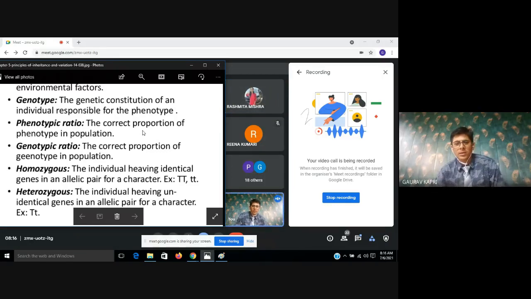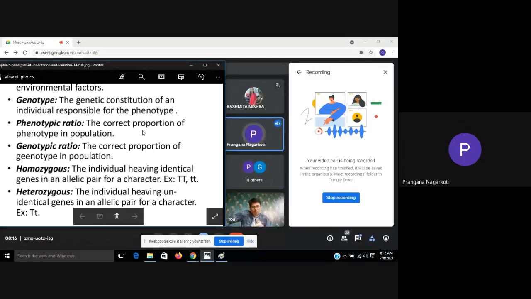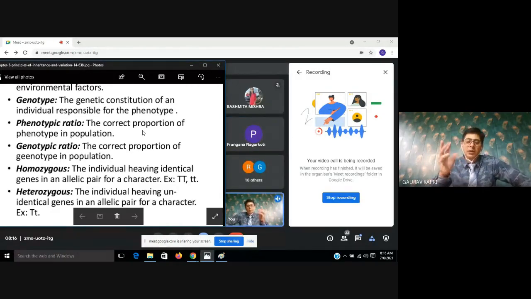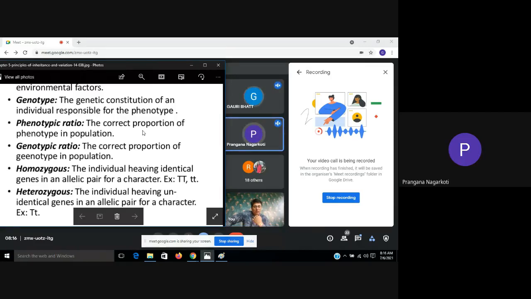Internal gene combination means, okay, I am giving you one example. Suppose a plant is tall and it's pure tall. What will be its genotype? Capital T and capital T, means due to the alleles capital T and capital T, it is tall. I am giving you another example. A plant is dwarf. What will be its genotype? Small t and small t. Very good.